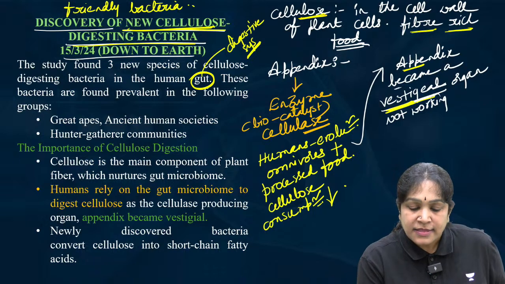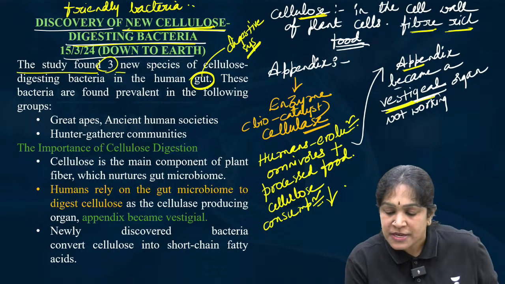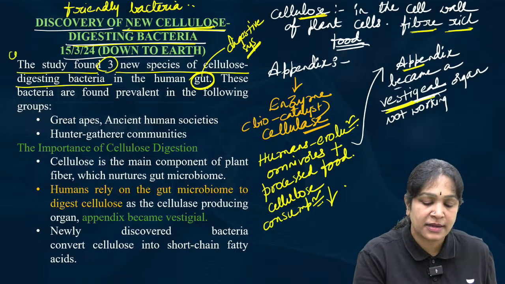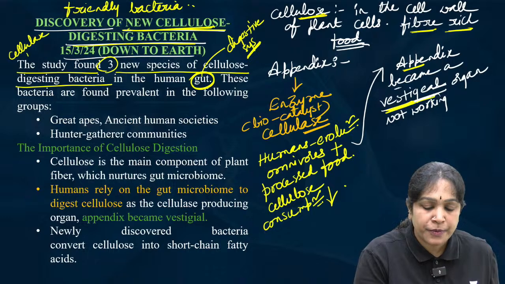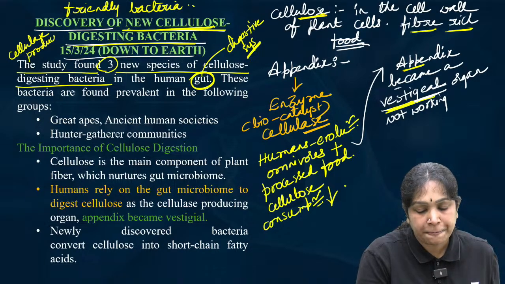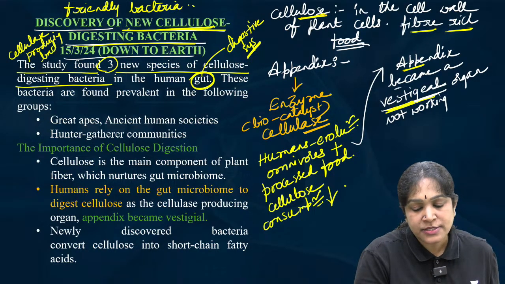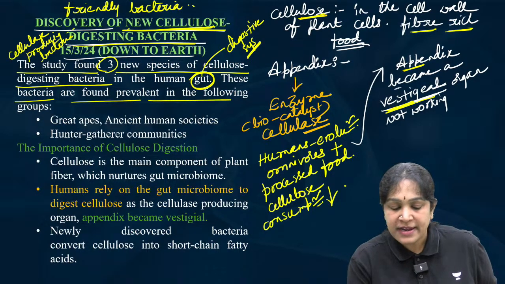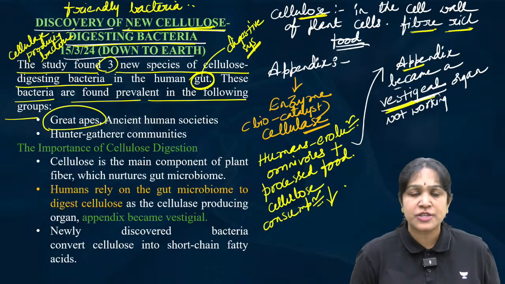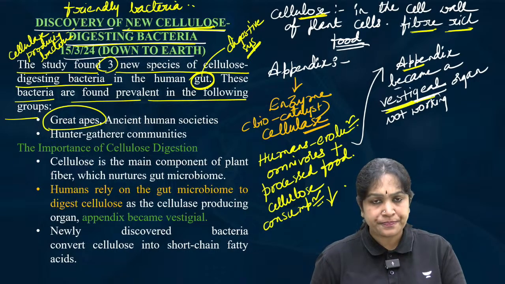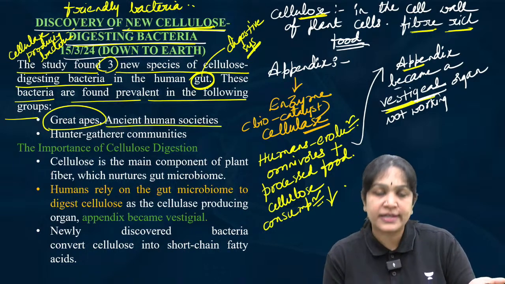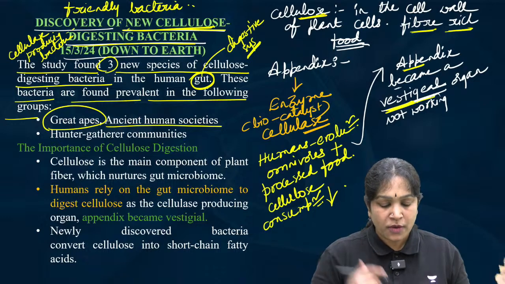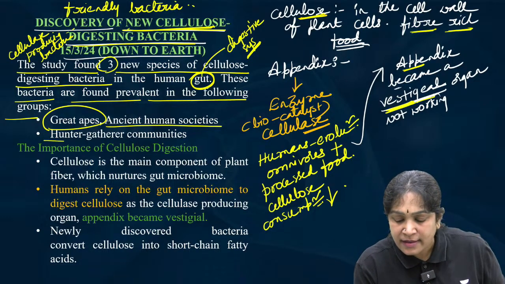Is it clear? The study found 3 new species of cellulose digesting bacteria. Cellulose digesting bacteria means cellulase producing bacteria, because we need cellulase to digest the cellulose. These bacteria are found prevalent in great apes, that is chimpanzee, gorilla, etc., and in ancient human societies like Neanderthal man, early human beings, and also hunter-gatherer communities.